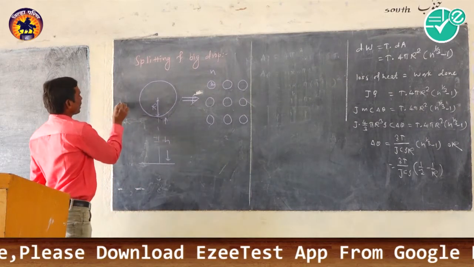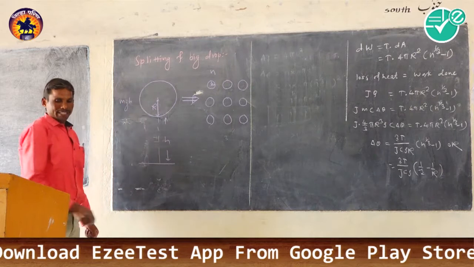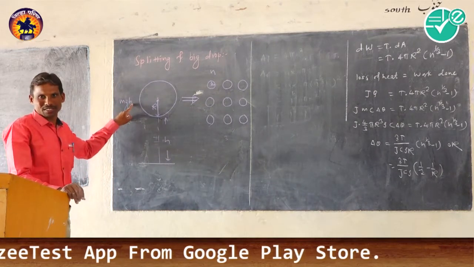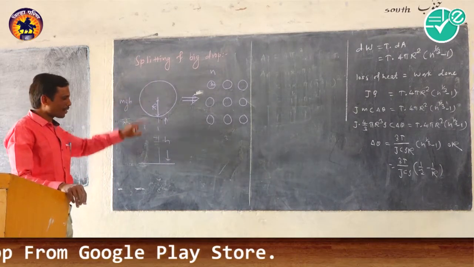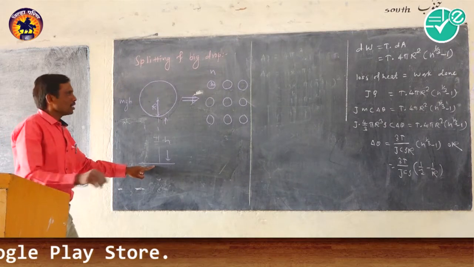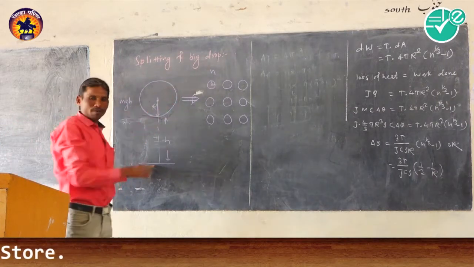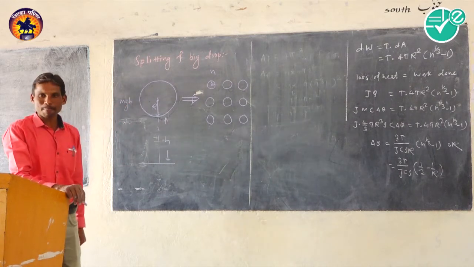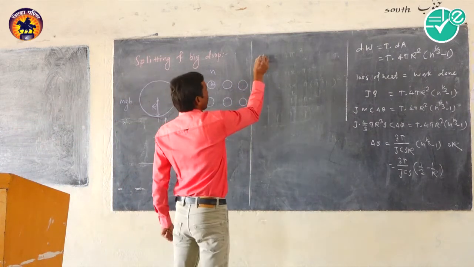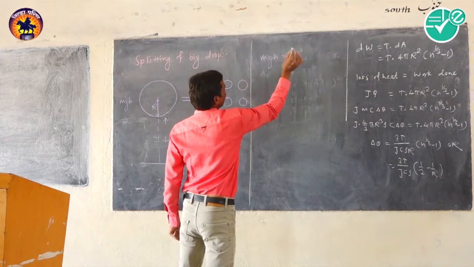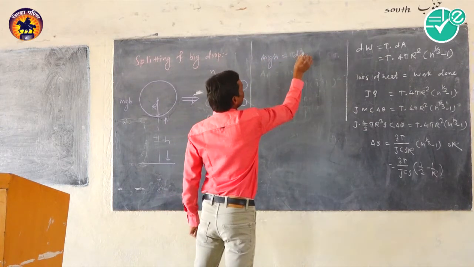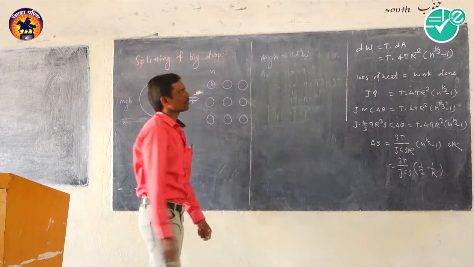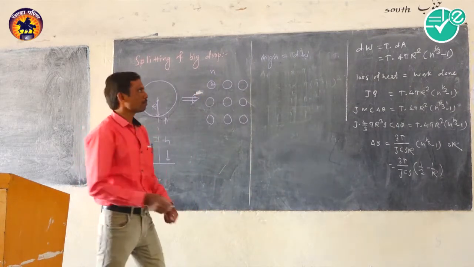At that height, this big drop has a potential energy, that is mgh, because it is dropped from a particular height on the hard floor. It is split up into n number of droplets. So in this case, this potential energy, that is mgh, is converted into the required work done, that is dW.